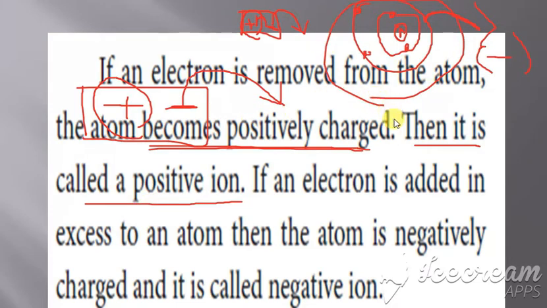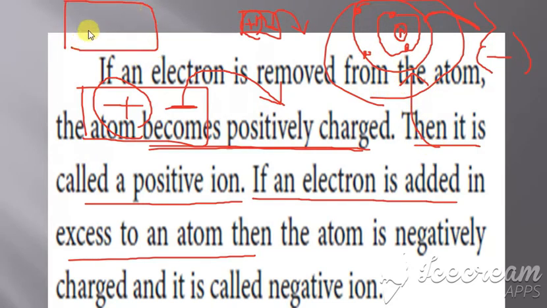Clear? In the same way, if an electron is added to an atom in excess, it has a positive as well as a negative charge, and you are going to add one more negative. Already, the positive and negative make it neutral.